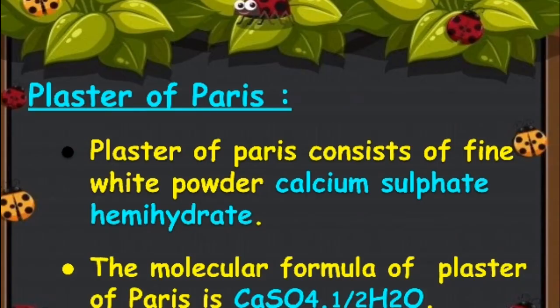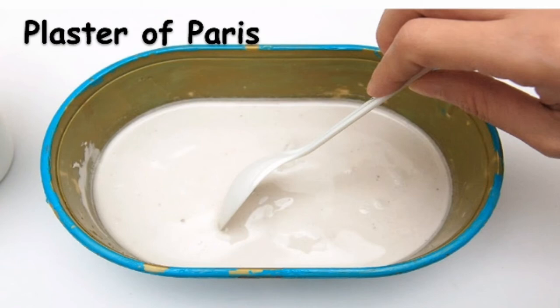Plaster of Paris. Plaster of Paris consists of fine white powder, calcium sulfate hemihydrate. The molecular formula of plaster of Paris is CaSO4 1/2H2O. Children, see, this is plaster of Paris.